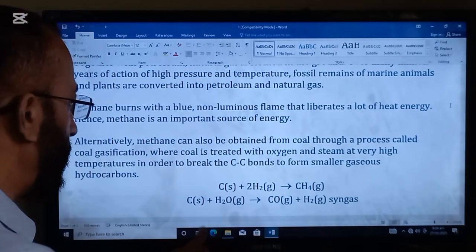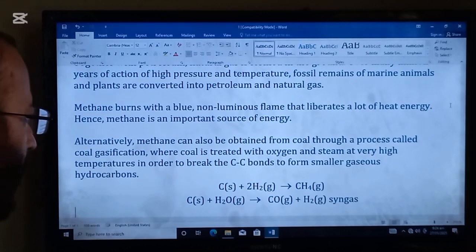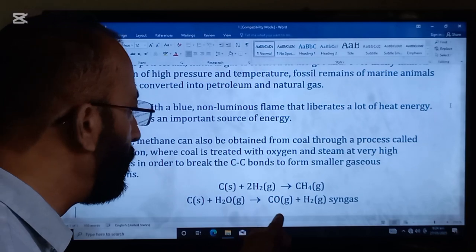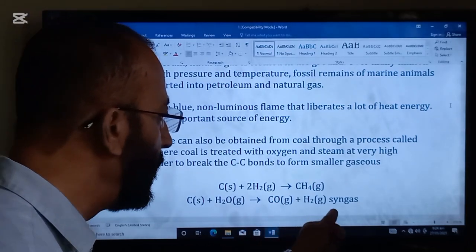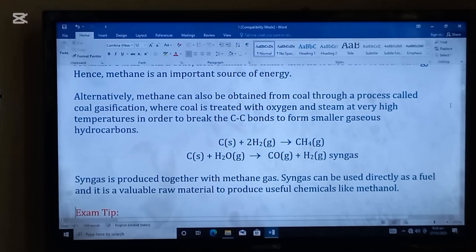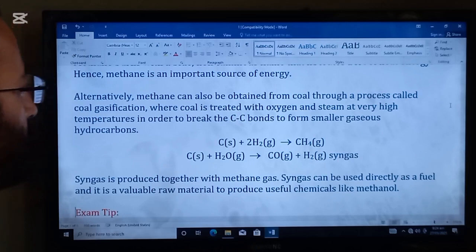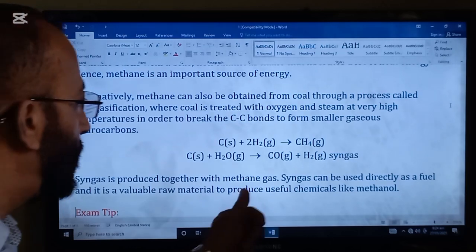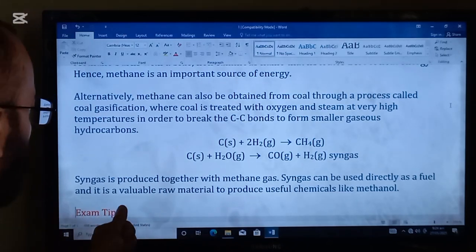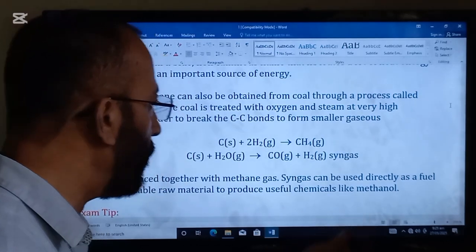And here is the process. Carbon reacts with hydrogen to form methane, and carbon reacts with steam, water, to form carbon monoxide and hydrogen gas. This is called syngas. Syngas is produced together with methane gas. Syngas can be used directly as a fuel, and it is a valuable raw material to produce useful chemicals like methanol.